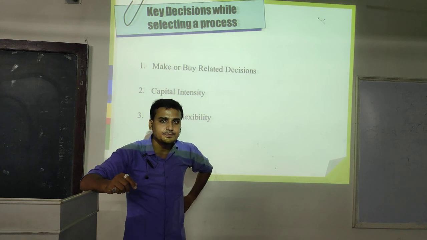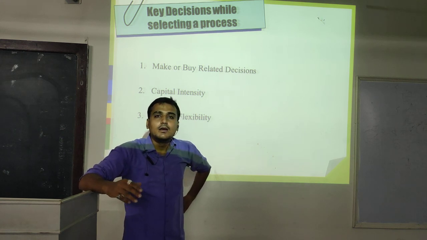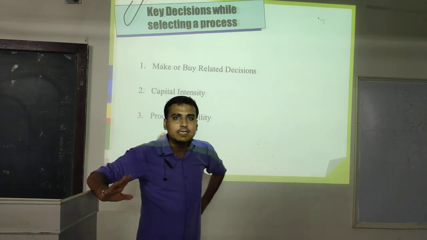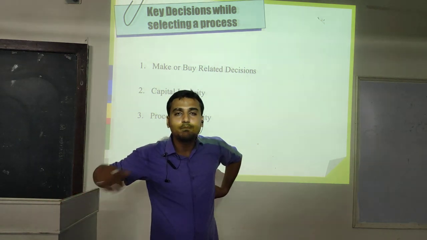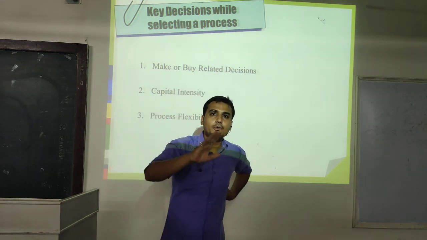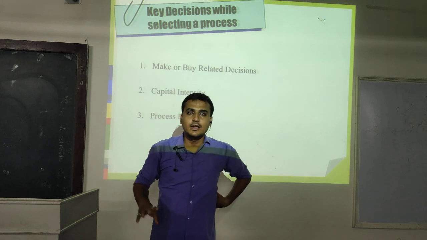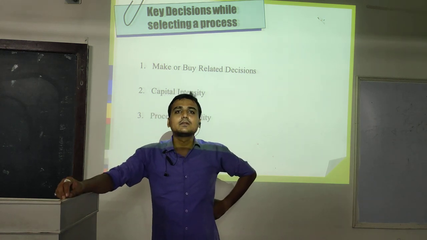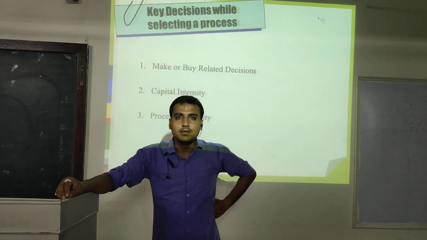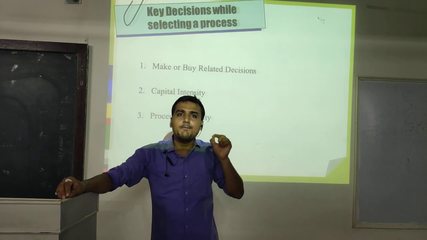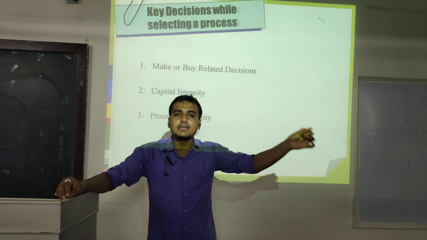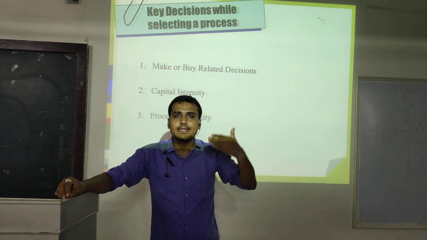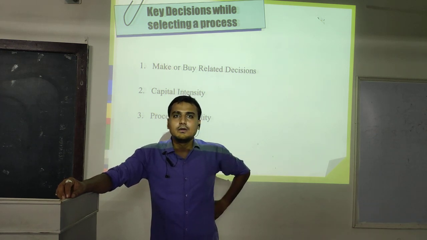Clear till here? For example, Patanjali is not producing everything. They are producing some products themselves, for example the toothpaste of Patanjali, where every step is taken by Patanjali. It is the pure product of the Patanjali brand.